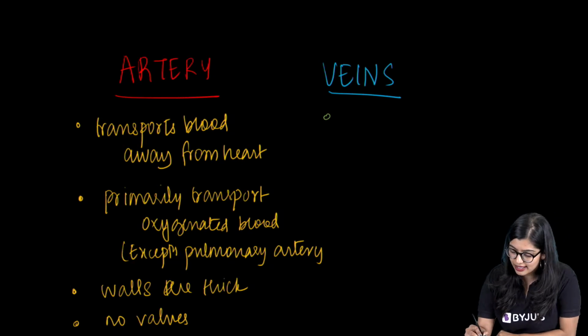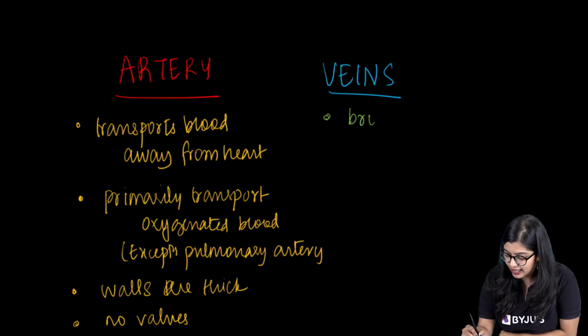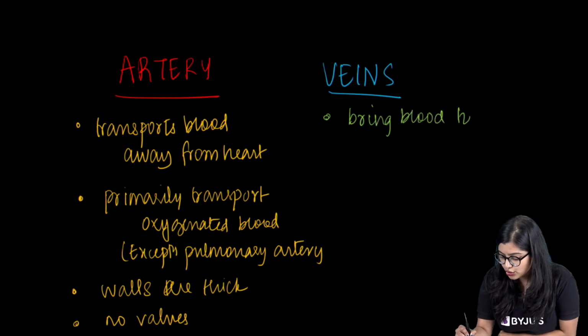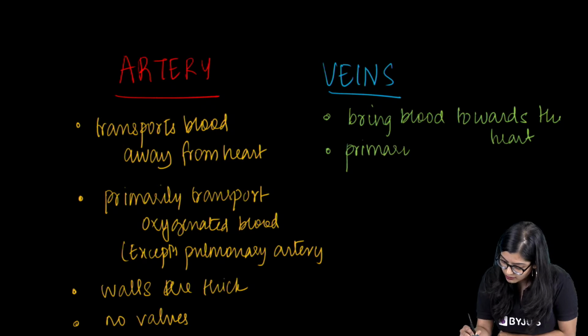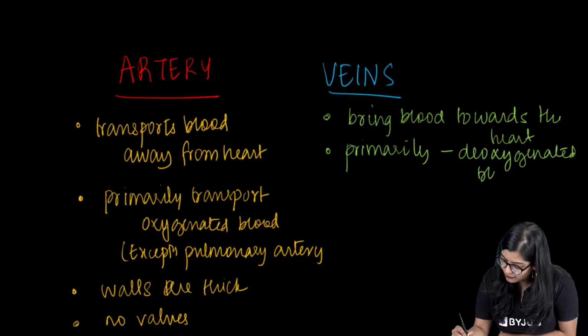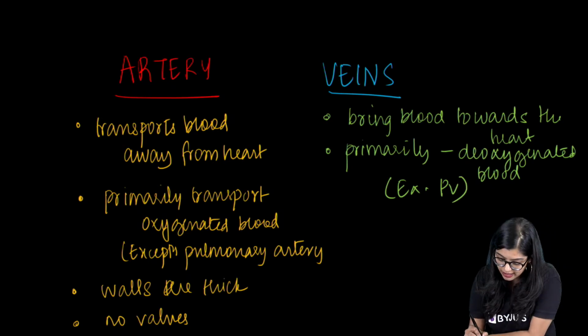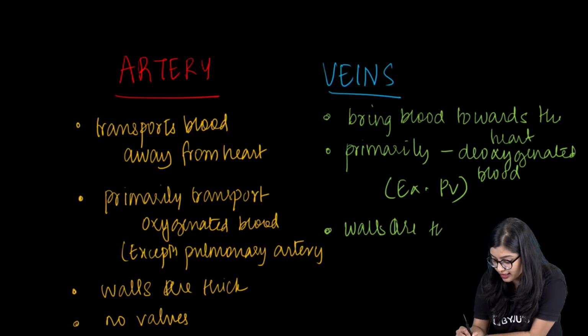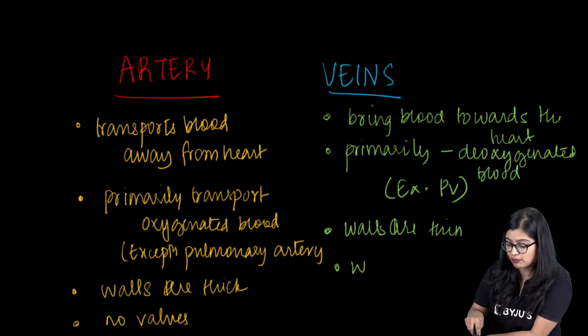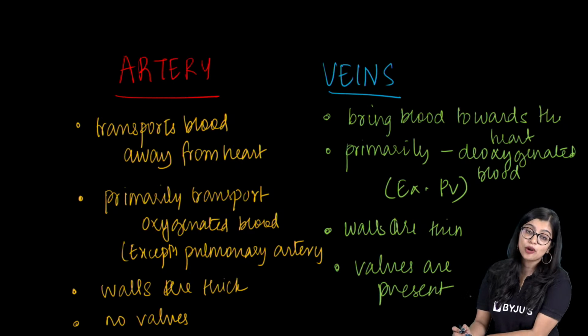Now, on the other hand, when you write about veins, we know that they bring blood towards the heart, right? Of course, they primarily transport deoxygenated blood. And you can write the exception, which is the pulmonary vein that only transports oxygenated blood. Then the walls of the veins are thin, right? And backflow of blood can happen here, which is why valves are present. I have given you 4 points of difference.